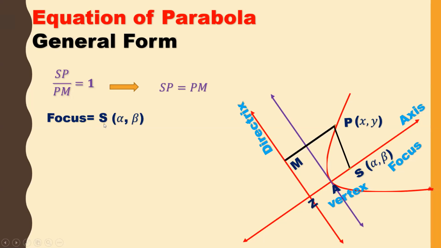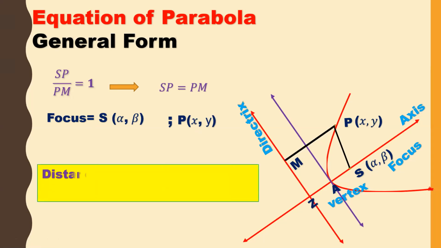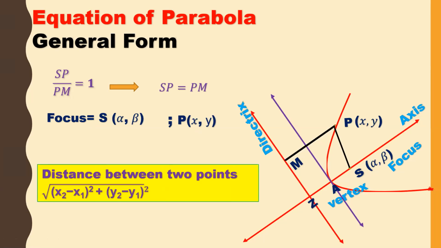S is the focus, alpha comma beta is the focus, and P is the point x comma y. Now, what is the distance between two points formula? You already know, children. The distance between two points is the square root of (x2 minus x1) whole square plus (y2 minus y1) whole square. This is the formula we are going to use.